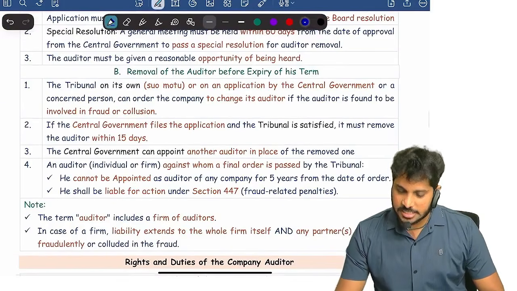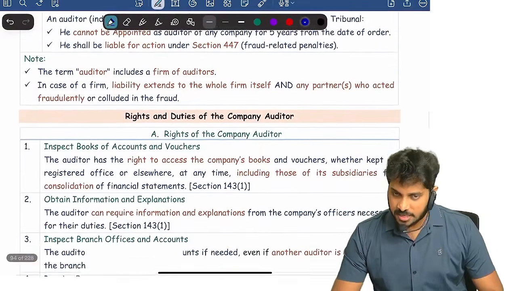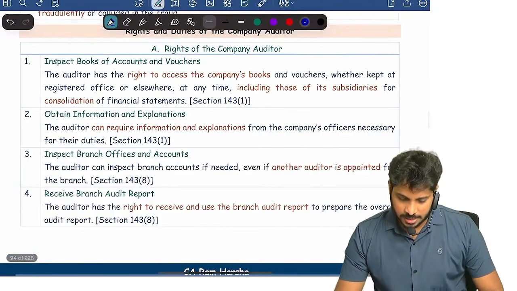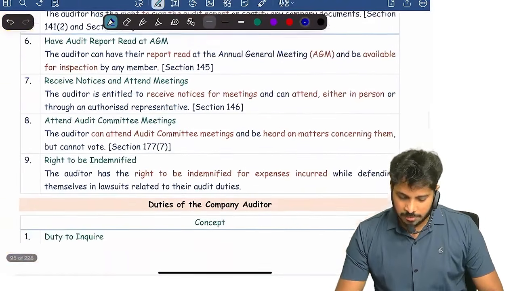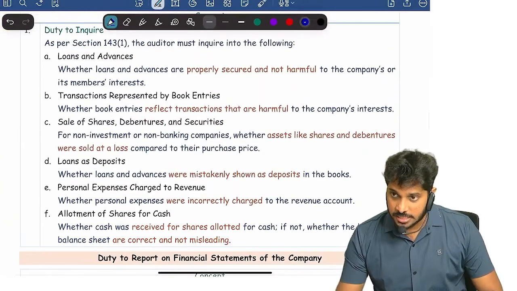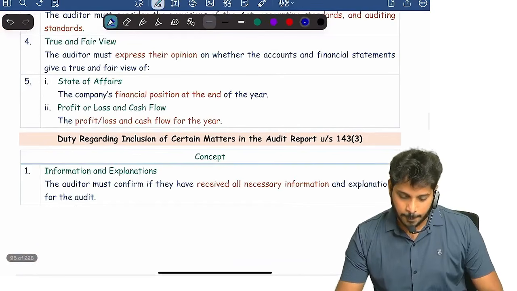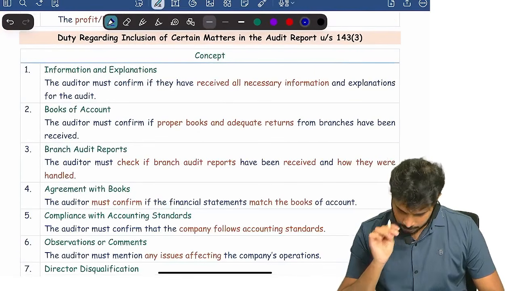You can easily understand when you read this. Everything is clearly mentioned. Then rights of the auditors, rights is not a big deal, you can easily understand. So whatever is little tough only I'm focusing on. Clear? Next.